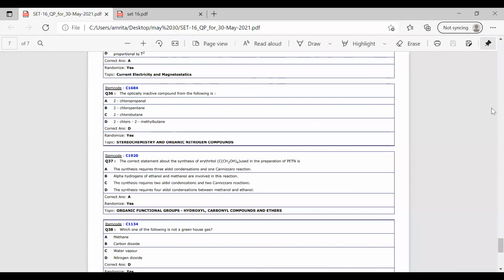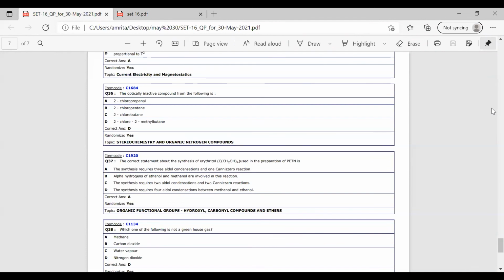The first one is aldol condensation and the next one is the Cannizzaro reaction. The product formed after the aldol condensation is reacted with formaldehyde to form erythritol. So this is the Cannizzaro reaction, a part of the synthesis of erythritol.